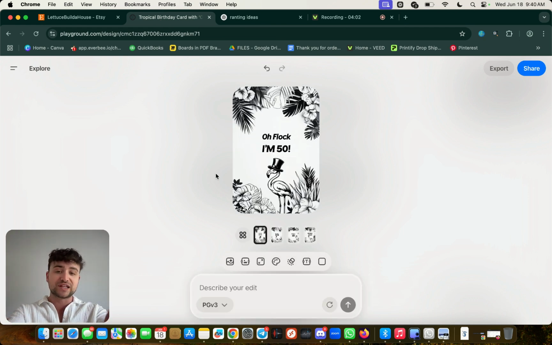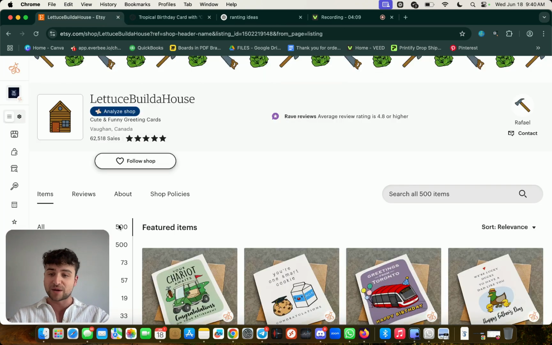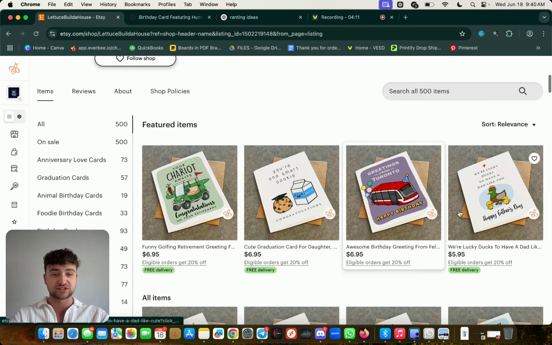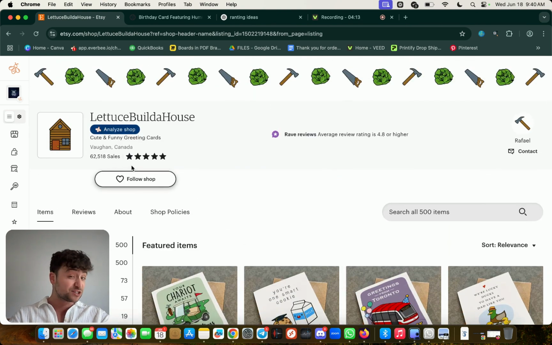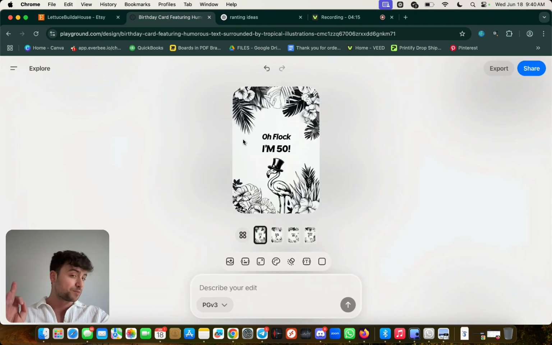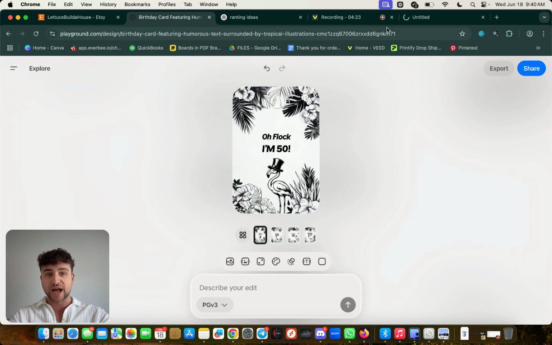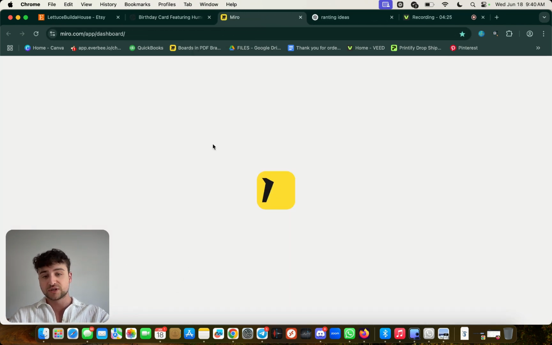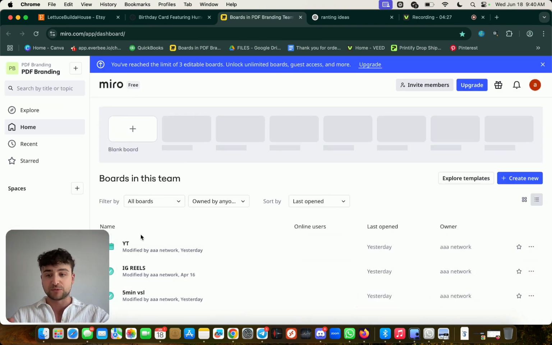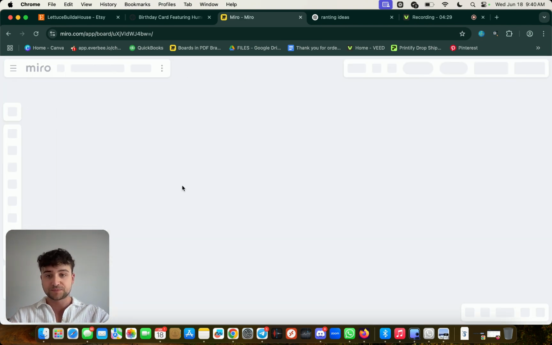But with tools like Playground AI, it's not even been like 5 minutes. I've already made one design. So imagine how quickly I can pump out 500 listings like this and get a slice of this pie, right? Do you see what's possible when you have shortcuts with AI, right? Now, I want to show you something about why it's so crucial to learn these tools. And I'll keep yapping about this. People should know this, okay?